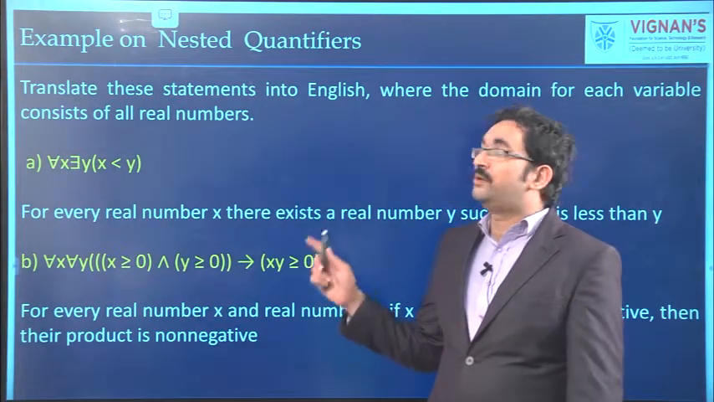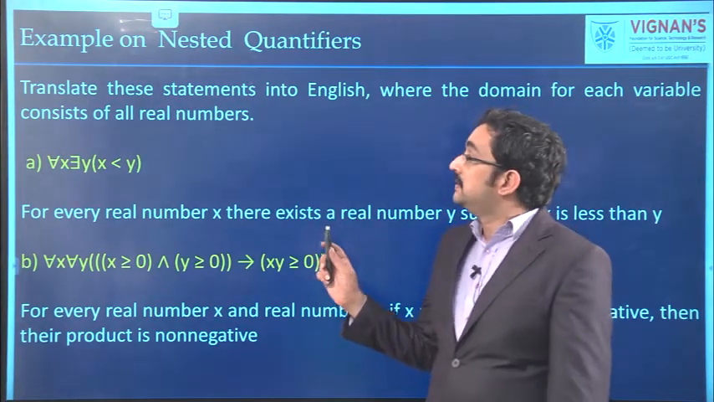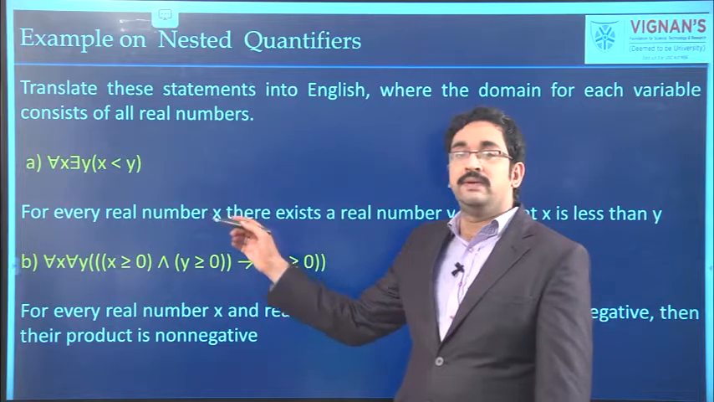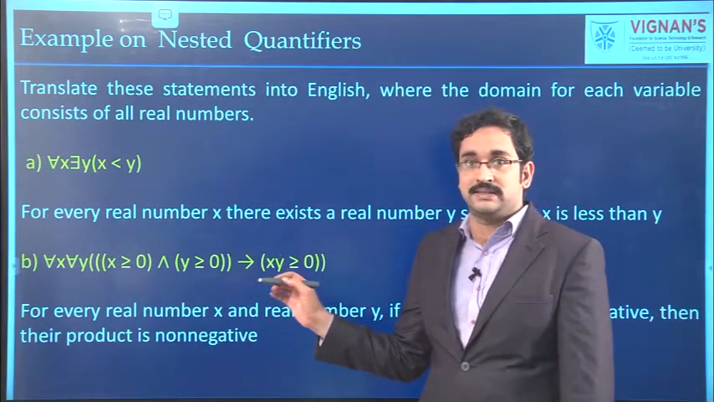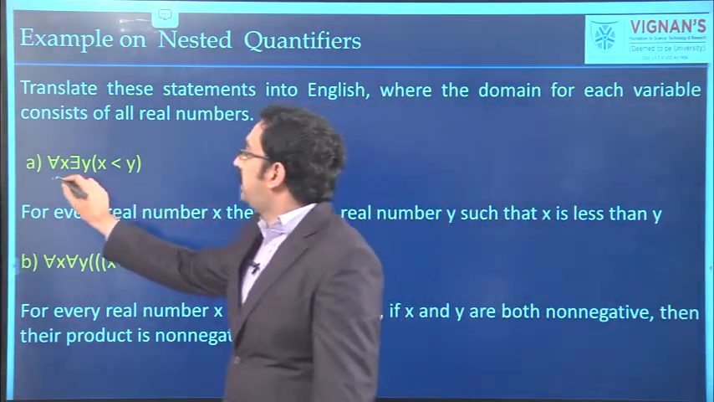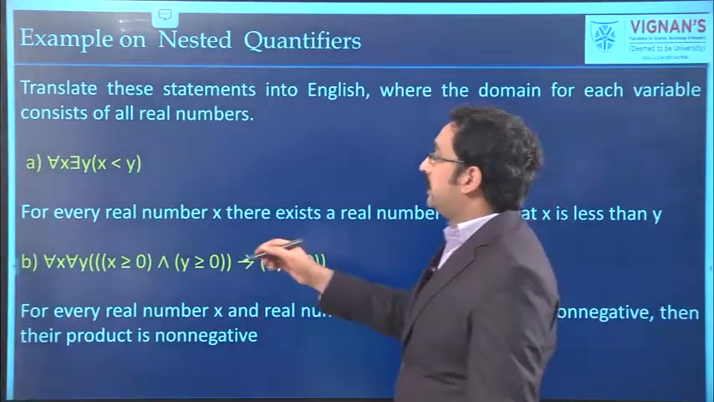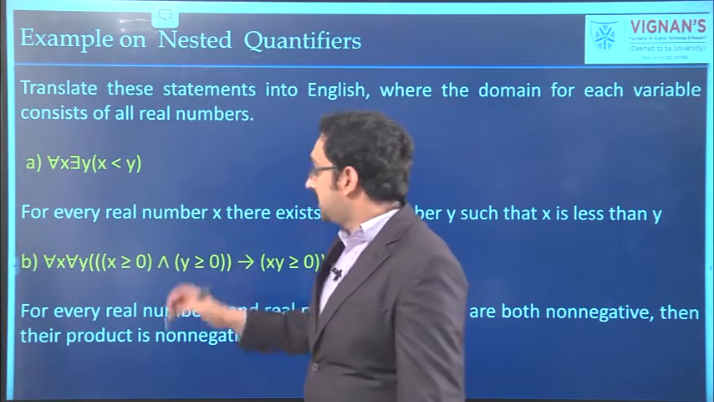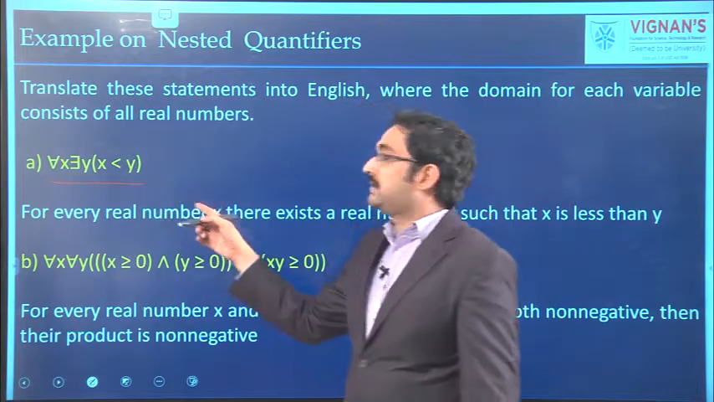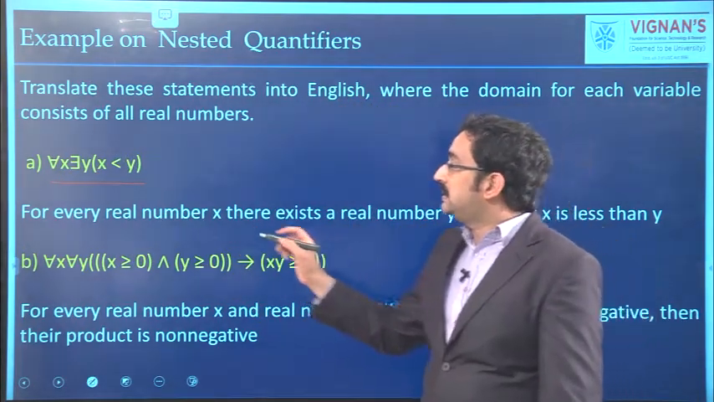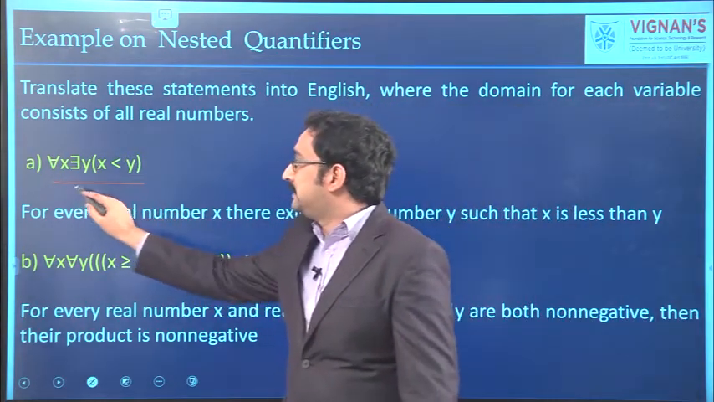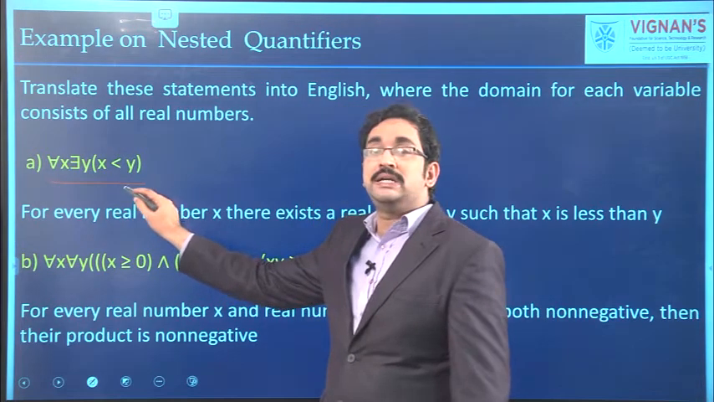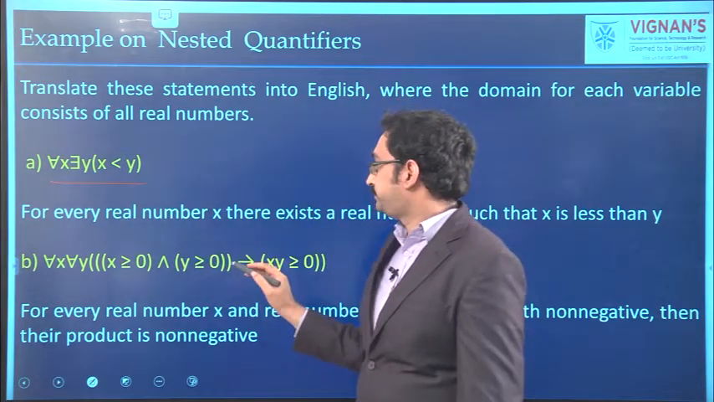Now, we will discuss one more example on nested quantifiers. Here, some nested quantifiers are given. We have to translate them into English sentences. See the first one: for all x, there exists y, x less than y. That means, for every real number x, there is some real number y such that x is less than y.